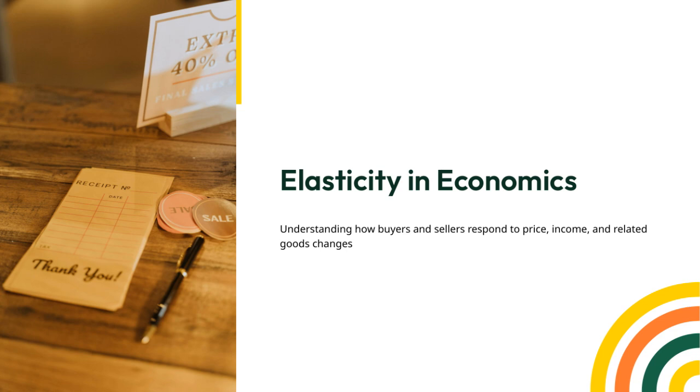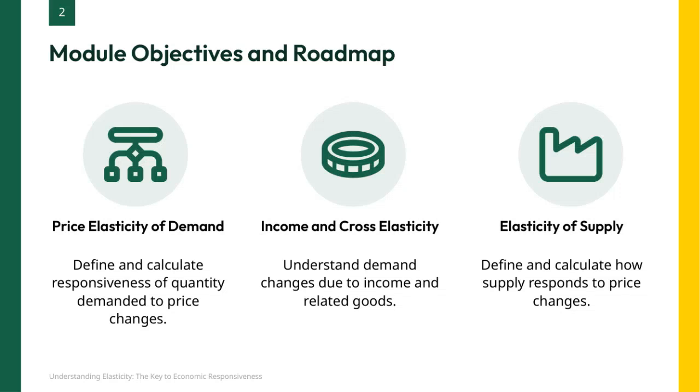Let's get started. Here we have three key objectives for this module. First, we'll focus on the price elasticity of demand, where we'll learn to define and calculate how the quantity demanded reacts when prices change. This helps us understand consumer behavior. Next, we'll explore income and cross-elasticity, which looks at how demand shifts not only with changes in income, but also when the prices of related goods fluctuate.